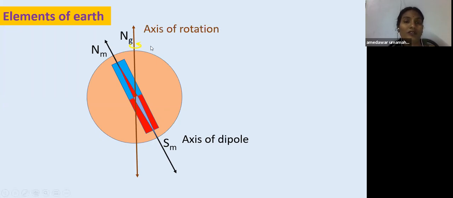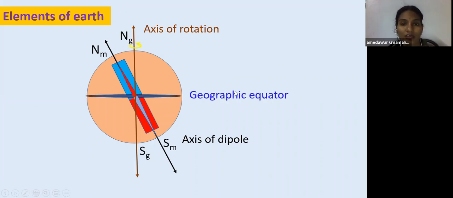The poles through which the axis of rotation passes are named geographic north and geographic south. And this is the geographic equator, and this is the magnetic equator. Children,